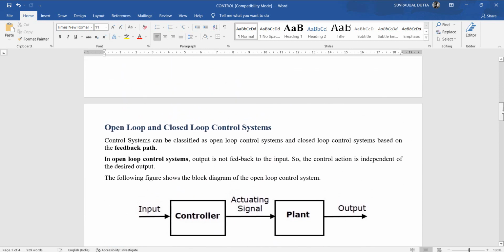Then open loop and closed loop control systems. Control systems can be classified as open loop systems and closed loop systems based on the feedback path. In open loop systems, the output is not fed back to the input, so the control action is independent of the desired output. The following figure shows the block diagram of an open loop control system.